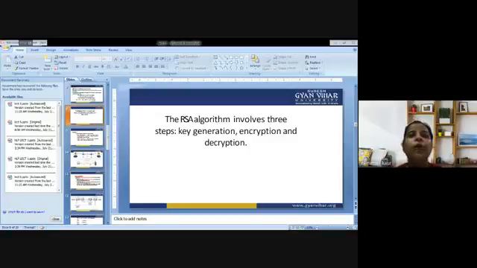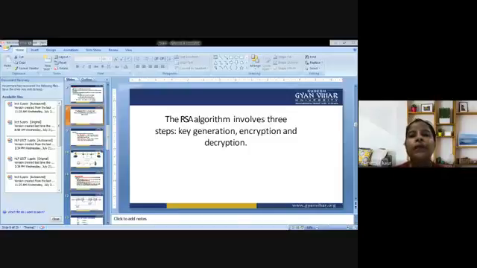So they underpin numerous internet standards such as transport layer security, as we discussed yesterday. Transport layer security is the successor of secure socket layer, and it is a cryptographic protocol that is designed to provide communication security over a computer network.